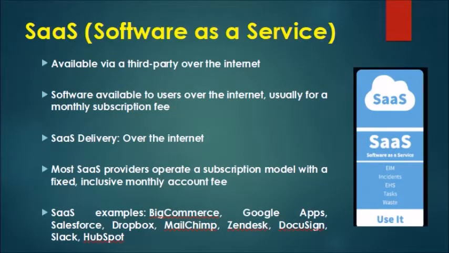So software as a service is available via a third party over the internet, and the software is available to the users over the internet usually for a monthly subscription fee, and the delivery of SaaS services is over the internet. Most SaaS providers operate on a subscription model with a fixed inclusive monthly account fee. Now we have certain examples of SaaS over here, like BigCommerce, Google Apps, Salesforce, Dropbox, Mailchimp, Zendesk, DocuSign, Slack, HubSpot, etc.